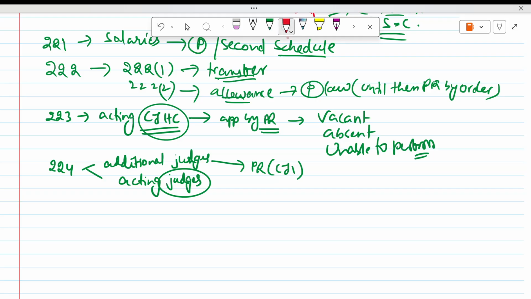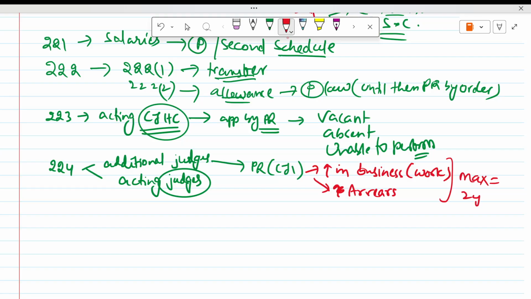When there is an increase in business, or when there is arrears, a backlog, a lot of work piled up. Then the President, after consulting the CJ, can appoint, for a maximum of 2 years.